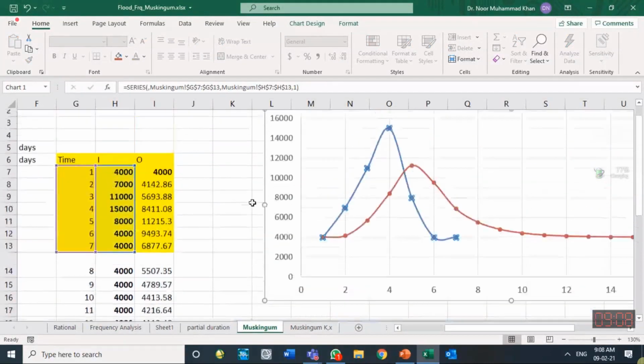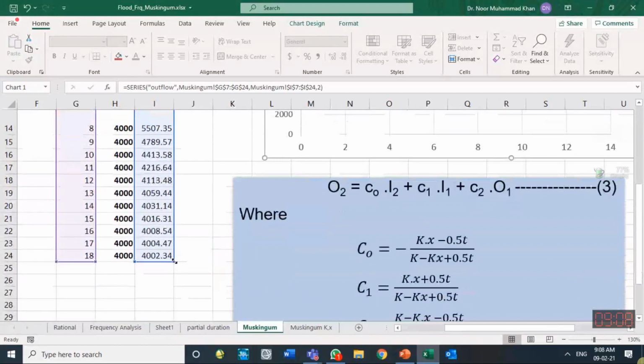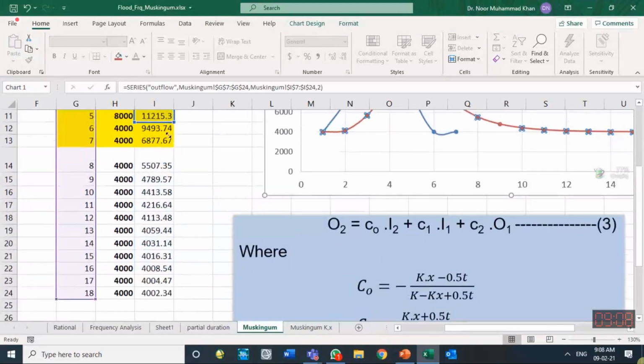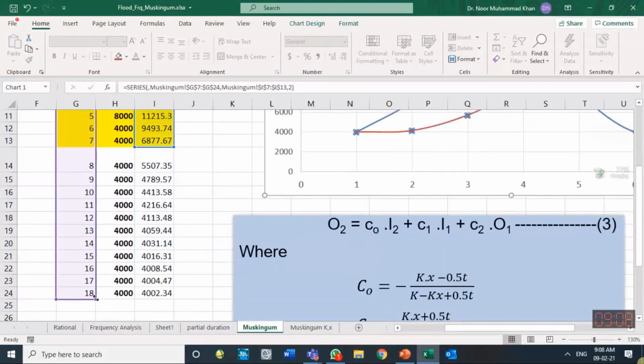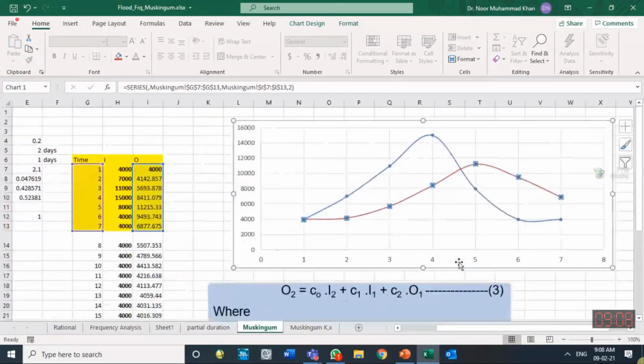So this is the hydrograph which was given, the inflow hydrograph, and the outflow hydrograph made from this one will be this one. So that is the outflow hydrograph. This red one is the outflow hydrograph, this is the inflow hydrograph.